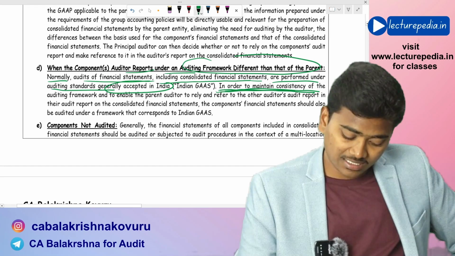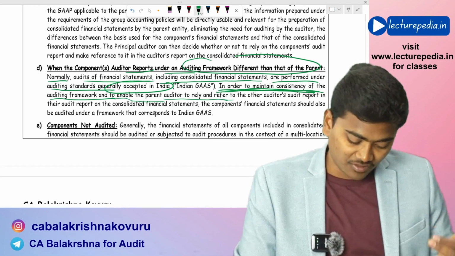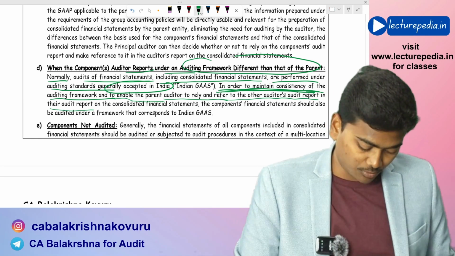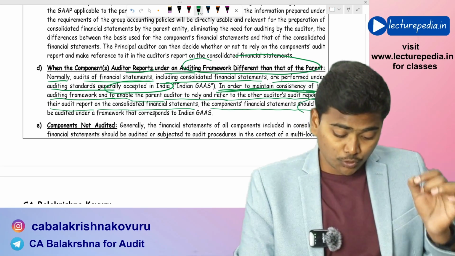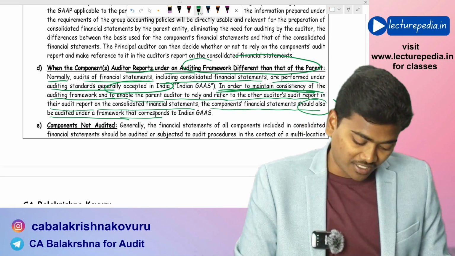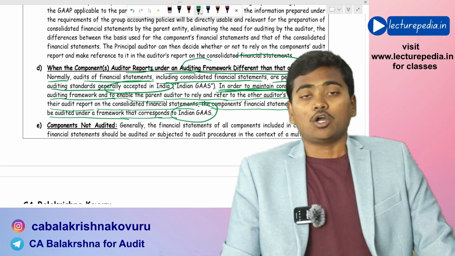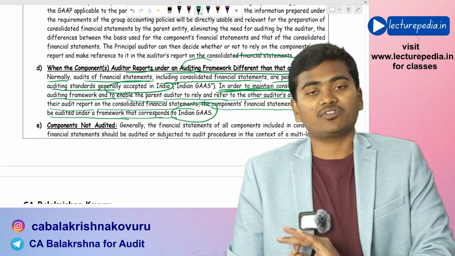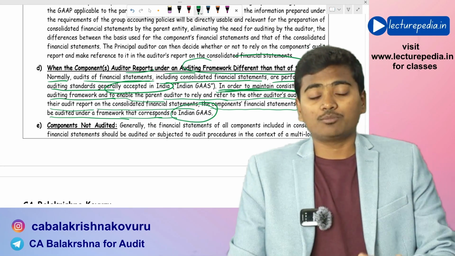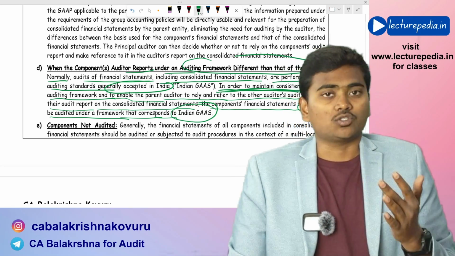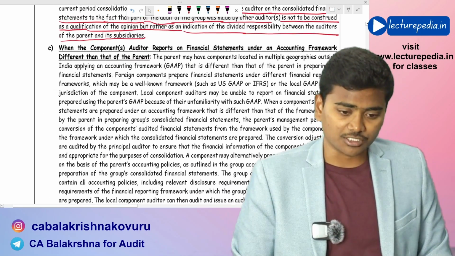In order to maintain consistency of the auditing framework and to enable the parent auditor to rely and refer to the other auditors' report in their audit report on the consolidated financial statements, component financial statements should also be audited under a framework that corresponds to Indian generally accepted auditing standards. The component's financial statements should also be audited as per Indian GAAS in order for that audit report to be used by the auditor of consolidated financial statements. I hope that is clear. Next situation